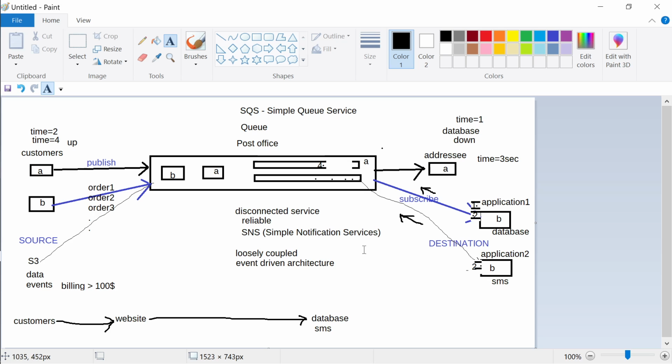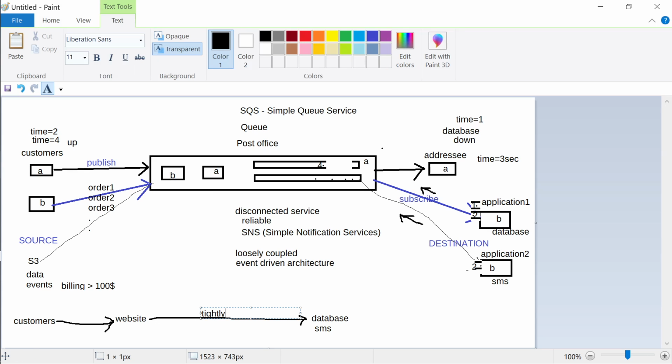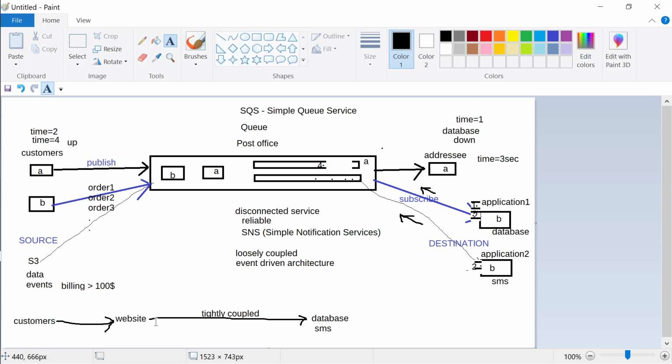So in this example, this is a tightly coupled system. There is nothing in between over here. So it means if the data was not stored in the database, the SMS also might fail. You are putting all the code to write into the database inside your website.